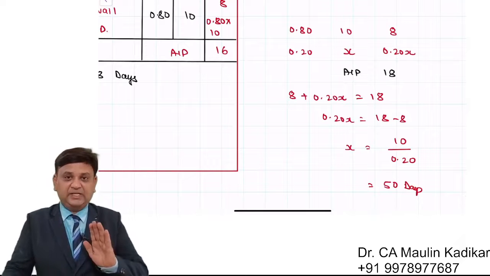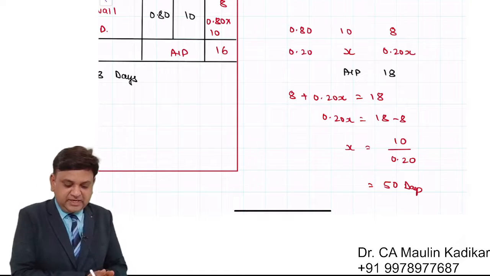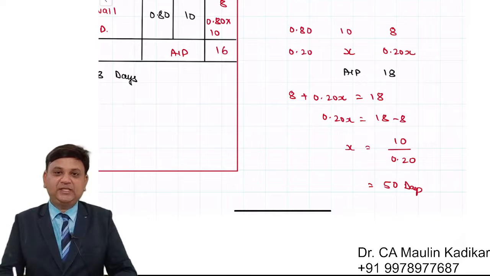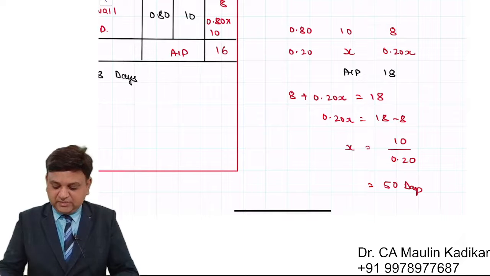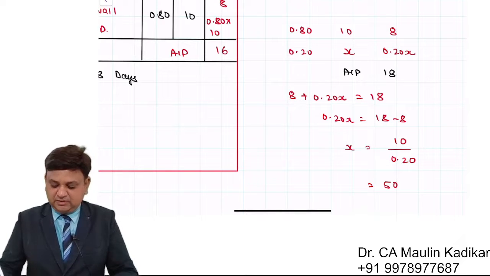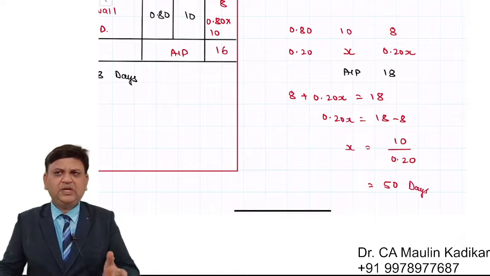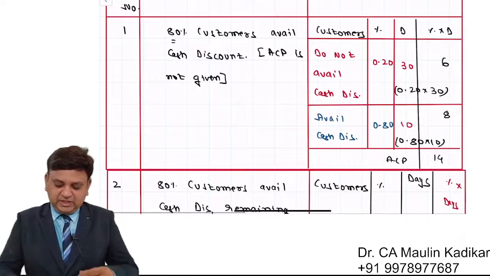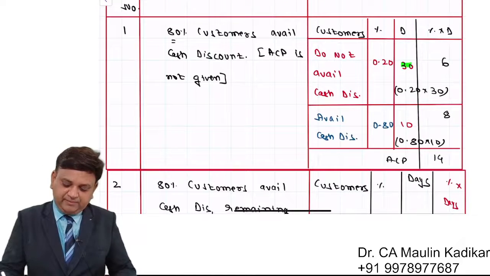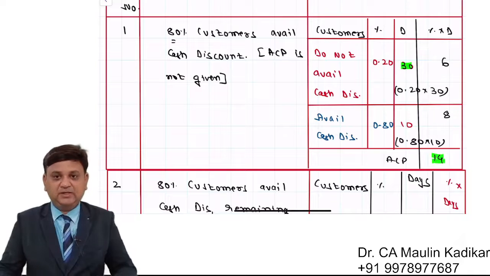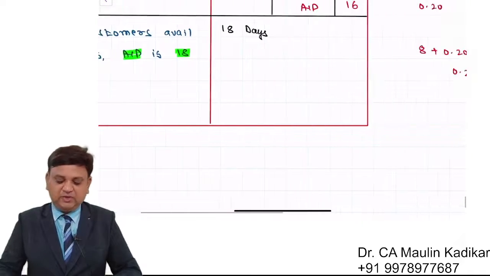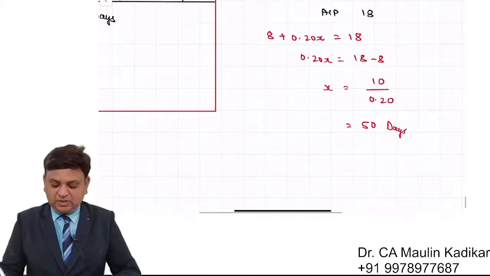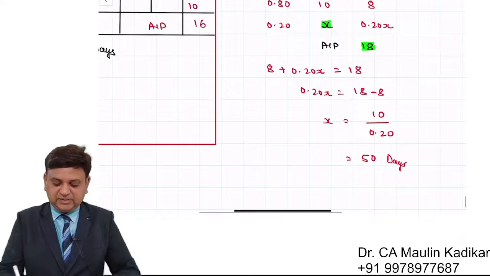So basically, 20% customers are delaying the payment and they are making payment in 50 days. That is the reason the overall collection period is not 14 days. Sir, 14 days? Yes, you can see that in the first part of the question. When the remaining customers were making the payment in the due time, the collection period was 14 days. However, over here, the customers who are not availing the discount are delaying the payment. That is the reason the overall collection period is more than 14 days.